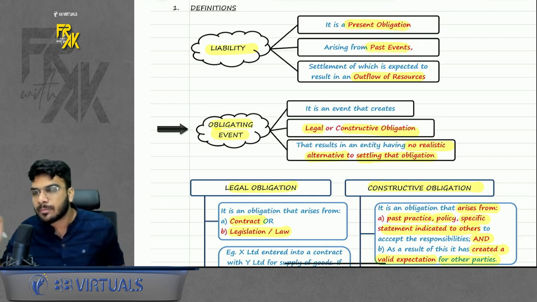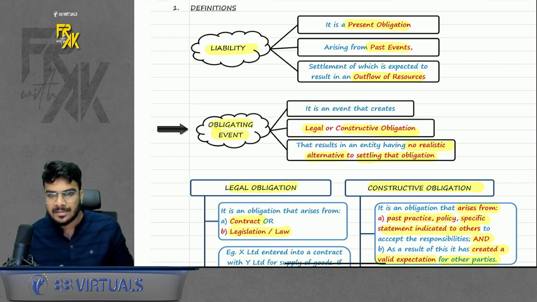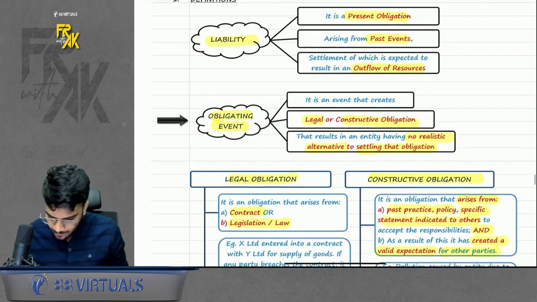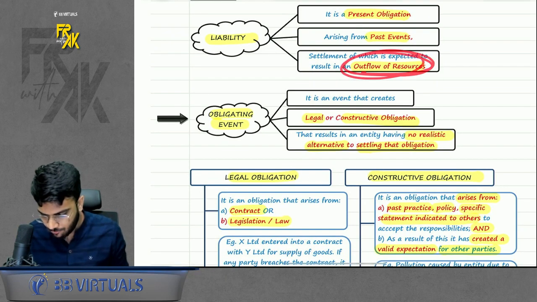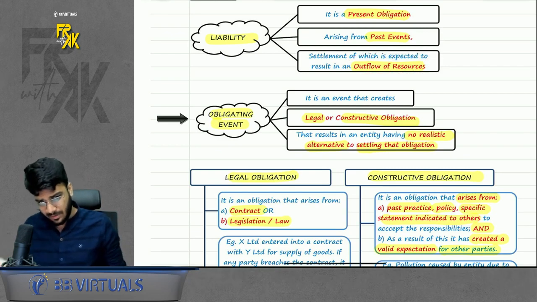For any liability to be booked, there should be a past event. For example, in case of creditors, purchasing the goods on credit is the past event. In case of loan liability, taking the loan is a past event. Okay, which will result in outflow of resources. Outflow of resources means either you have to give cash or in kind or something you have to give. You have to make the payment no matter what.